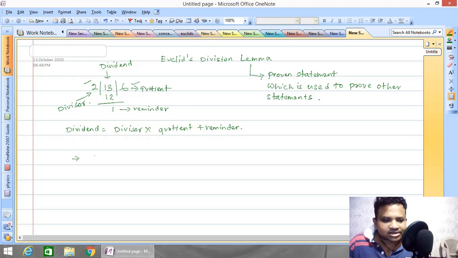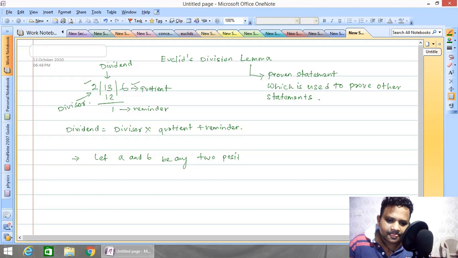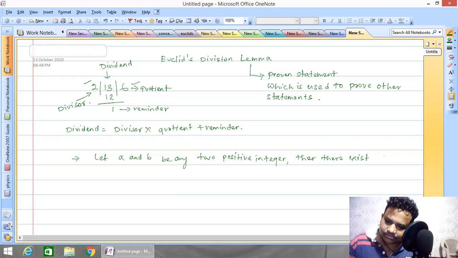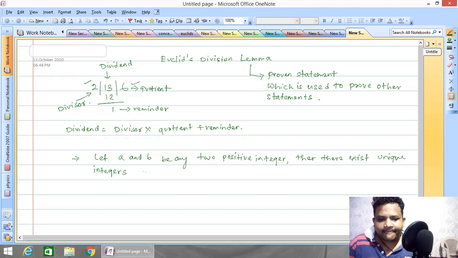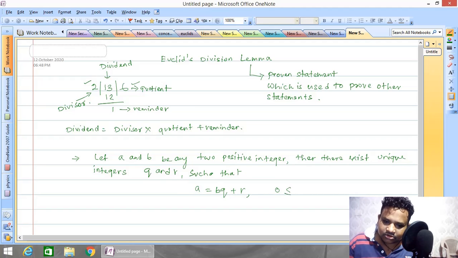That is, we can say: let a and b be any two positive integers, then there exist unique integers q and r such that a is equal to bq plus r, where 0 is less than or equal to r, and r is less than b.